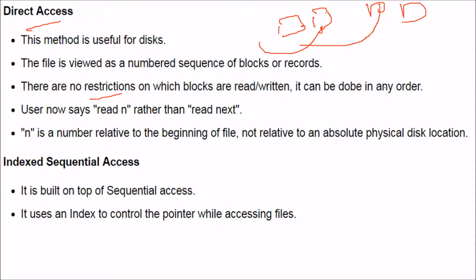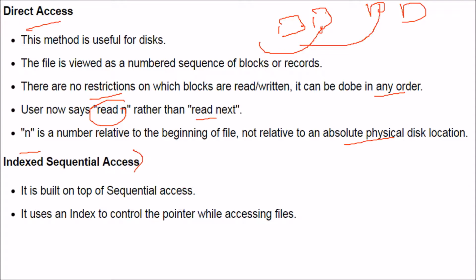It can be done in any order. So users now say read n rather than read next, as we saw in the sequential one. N is the number relative to the beginning of the file, and not relative to the absolute physical disk location.